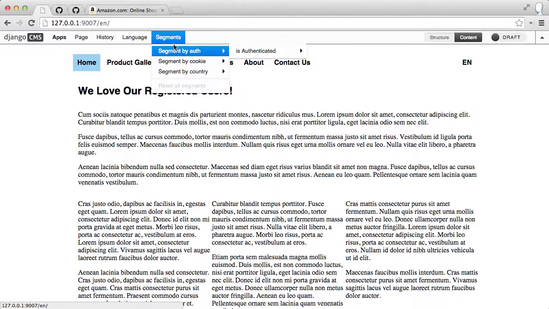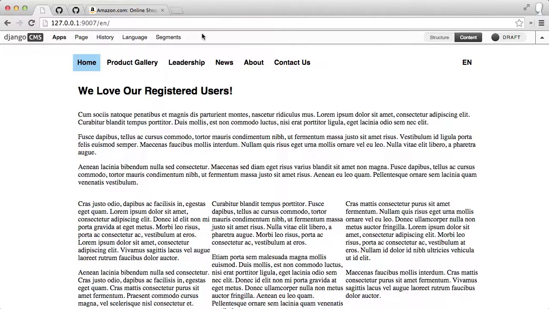And once they do, and once you instantiate or create a segment using one of the plugins, then they will be up here. And the reason they're up here is because if you're a content manager or an operator of a django-CMS site, and you create segments, so let's say I create a segment that is a special bit of content just for people from France. Well, if you're not physically located in France, then you're not going to be able to use the CMS except to see and preview what French people would see, right? So we need a way to override the segments.